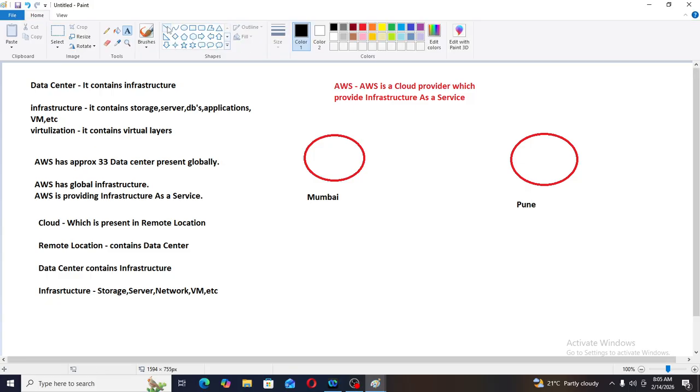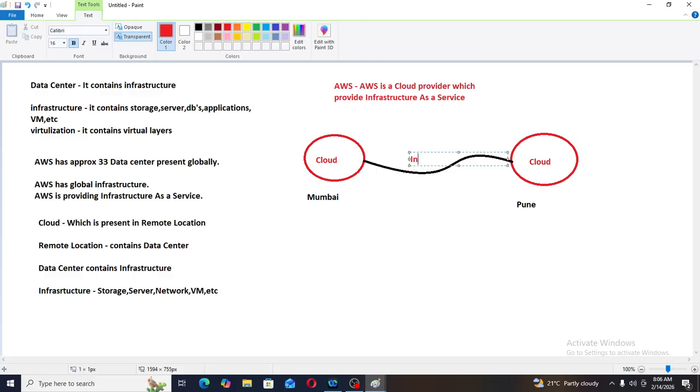Just draw one line. Can we say that this Mumbai is a cloud and this Pune is a cloud? Yes. Mumbai is a cloud and Pune is also a cloud, and I have connected the Mumbai and Pune clouds through the internet.